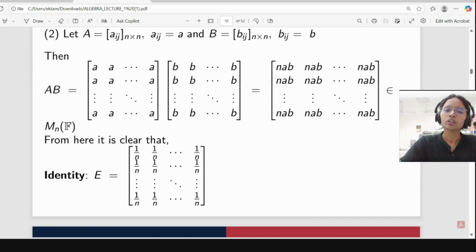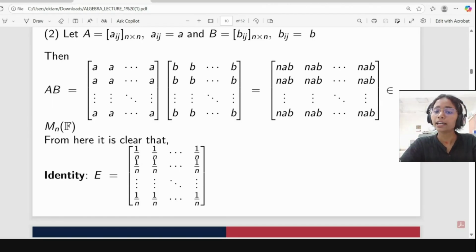We want to make it equal to E. So we compare each entry of AB with each entry of E. So we get nab equal to 1 by n.